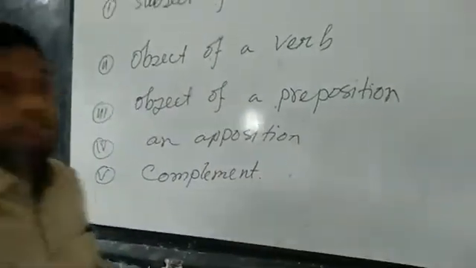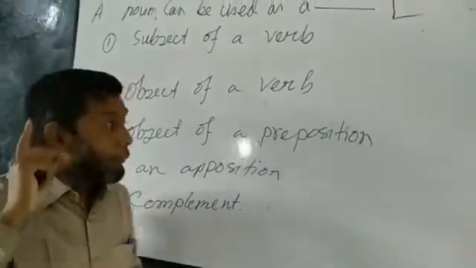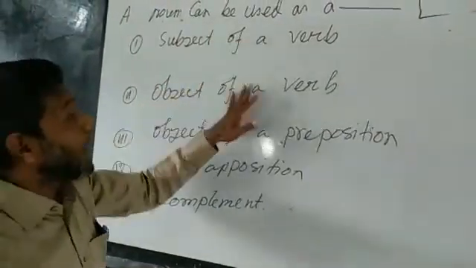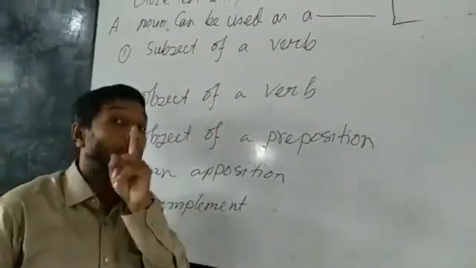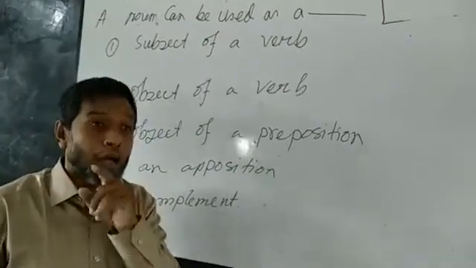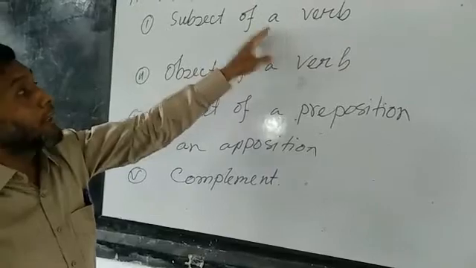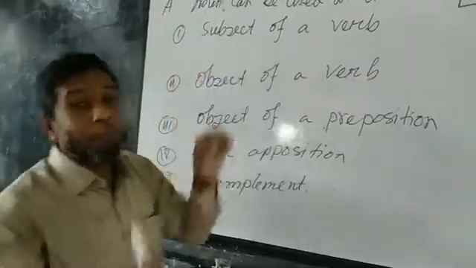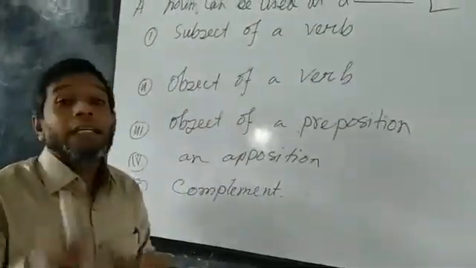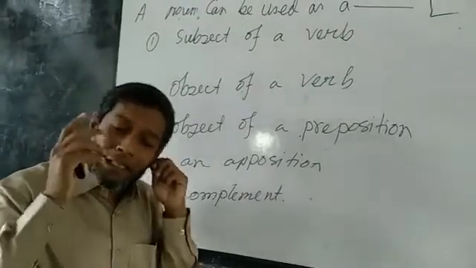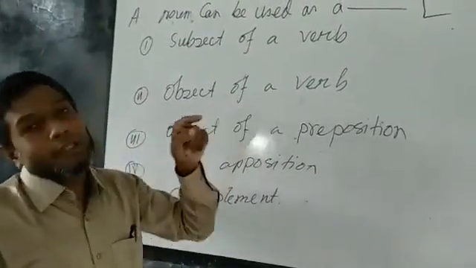So dear students, remember these are the 5 positions I have written here of a noun. When you go to a context, if you see gaps in these 5 positions, you will be sure that a noun must be used here.